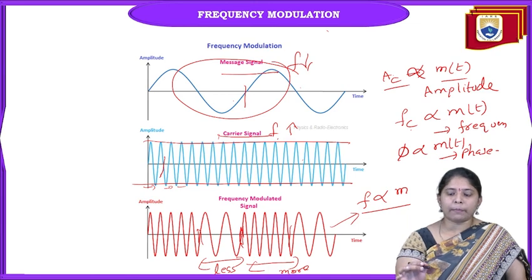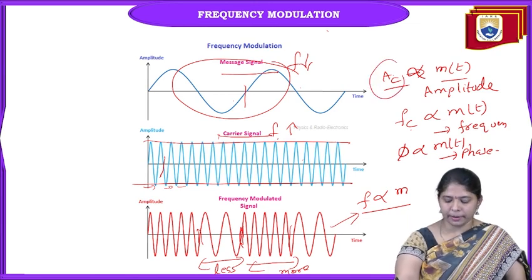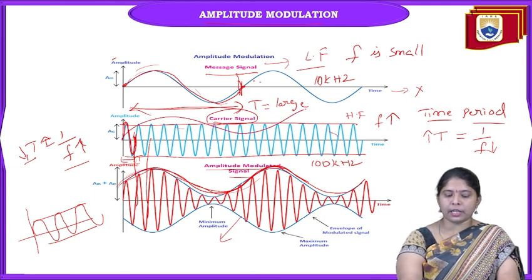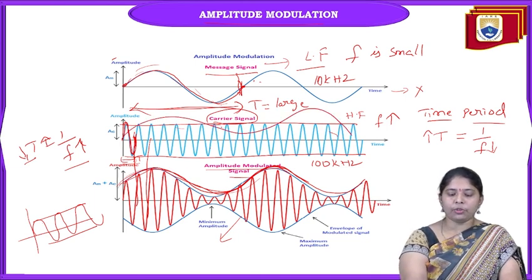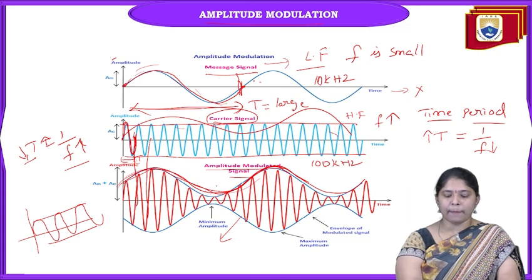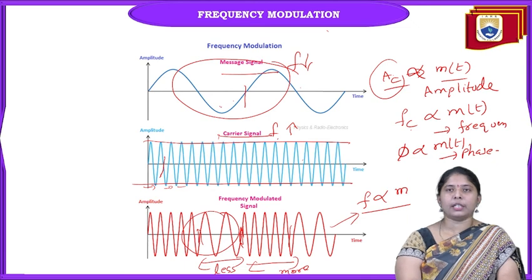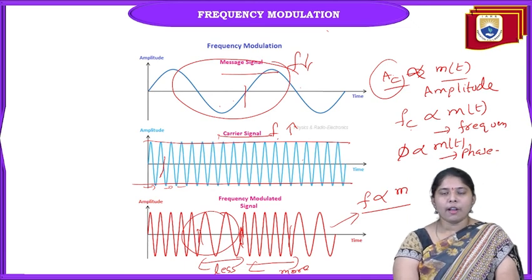If message is kept at the amplitude part of the carrier, as in this example, amplitude varies with the message signal, amplitude modulation. Frequency varies with the message signal, frequency modulation. Phase of the carrier varies with the information signal, that is phase modulation.